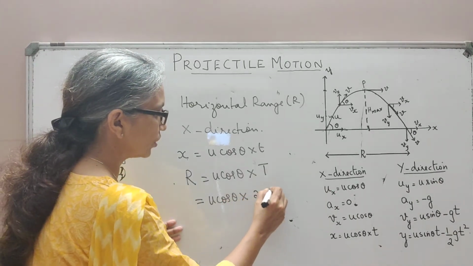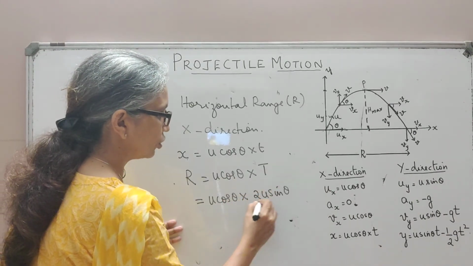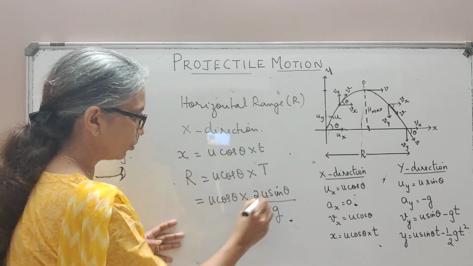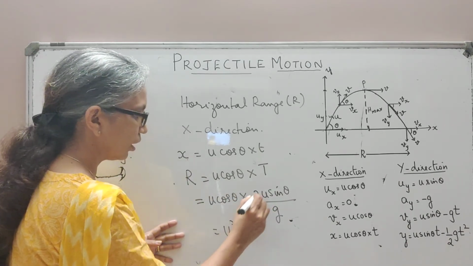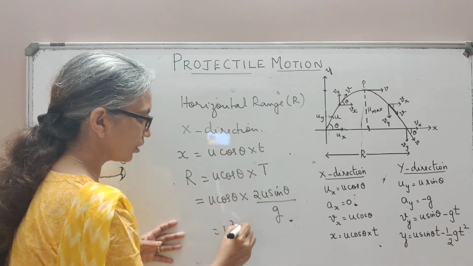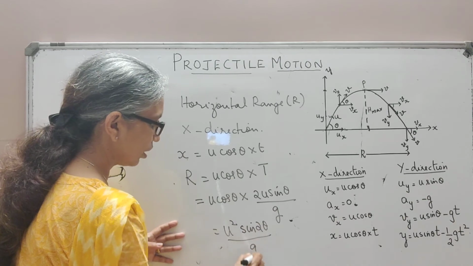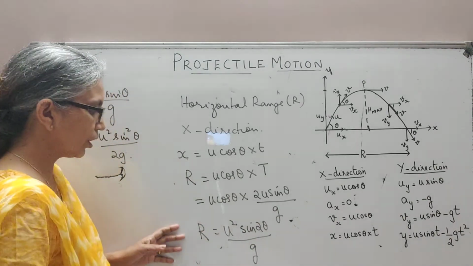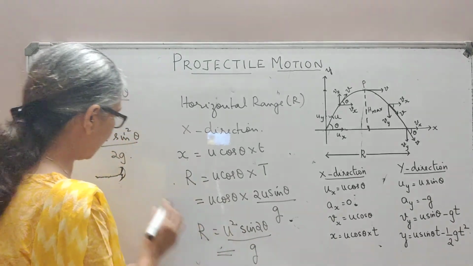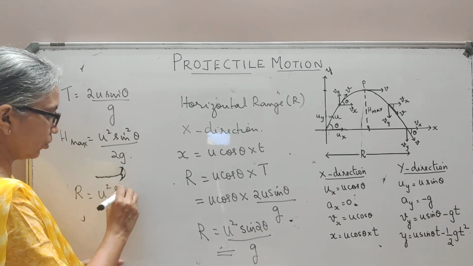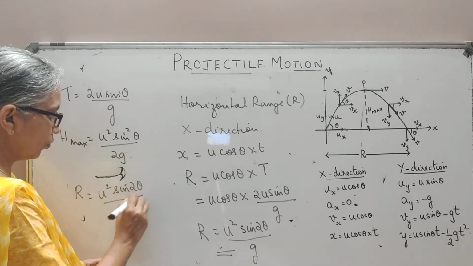So u into u, we have u square. 2 sine theta into cos theta is sine 2 theta, by g, which is the horizontal range. So we now have an equation for the horizontal range, u square sine 2 theta by g, which is known.